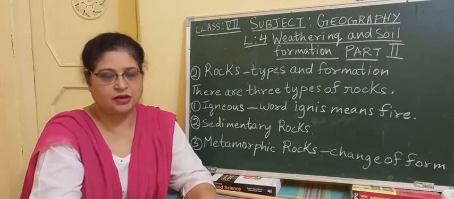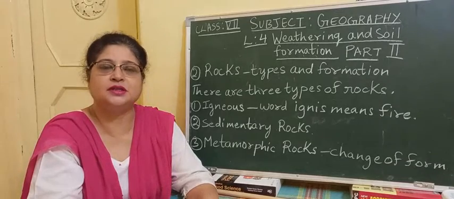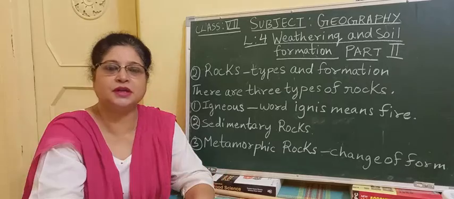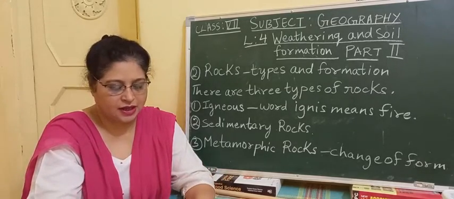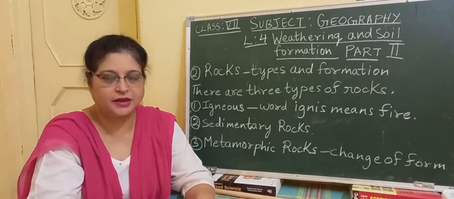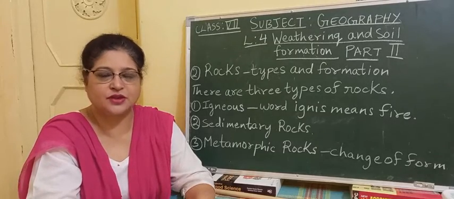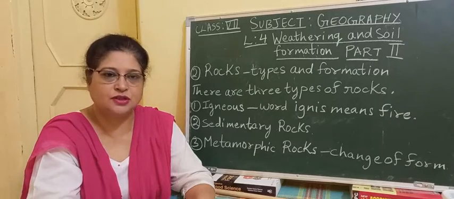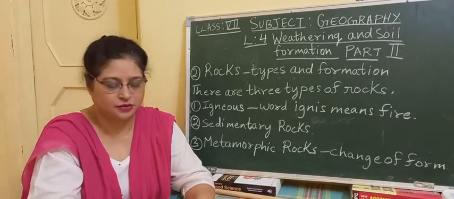So there are some rocks in which the composition of metals is more, in large quantities, and those rocks are known as ores. These metals can be extracted in different forms, and such rocks are known as ores. One example is iron ore.